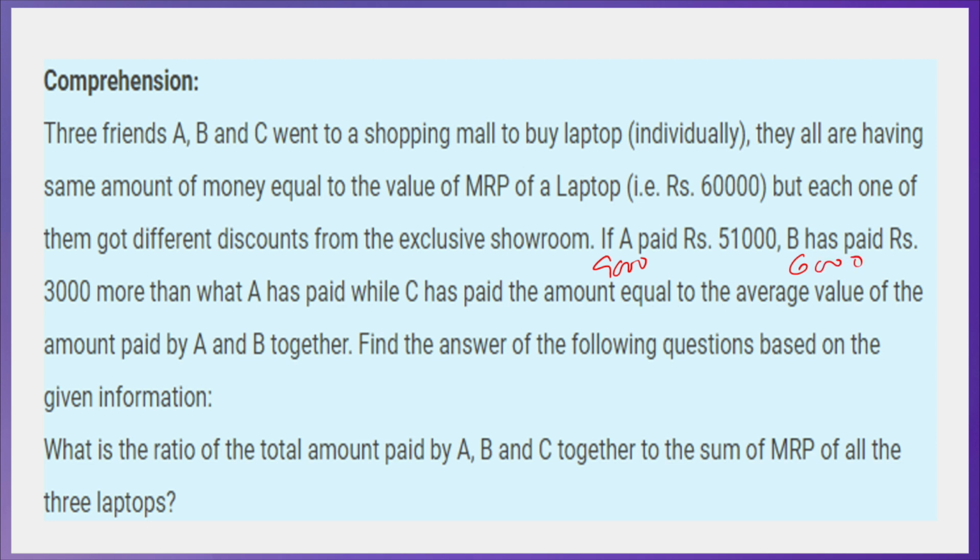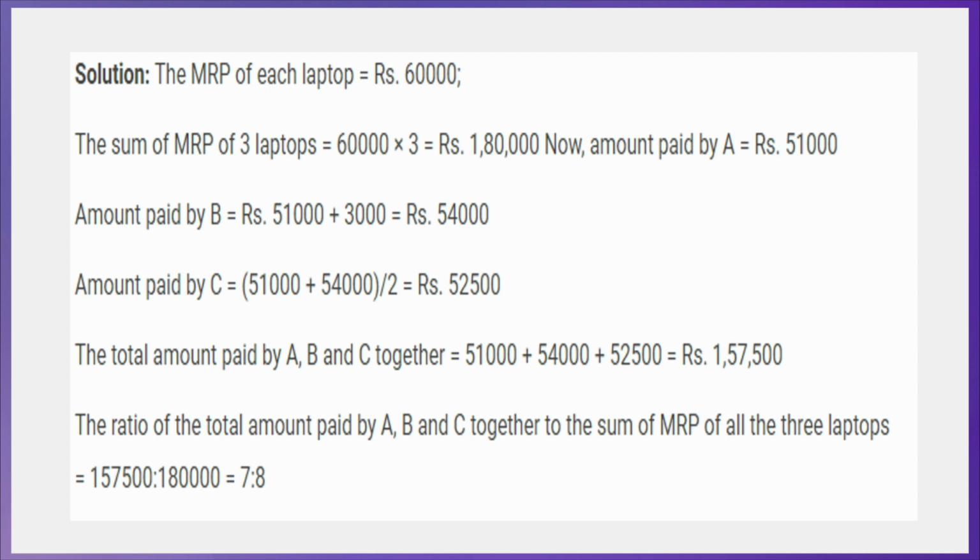Then C paid the amount equal to the average of the amounts paid by A and B together, correct. Then find the answer to the following question based on the given information. What is the ratio of the total amount paid by A, B and C together to the sum of MRPs of all 3 laptops? See that. The MRP of each laptop is 60,000. The sum of the MRPs of 3 laptops is 60,000 into 3, that is 1,80,000.